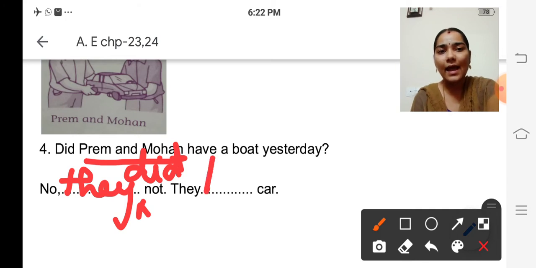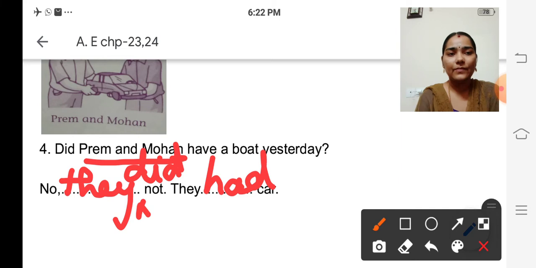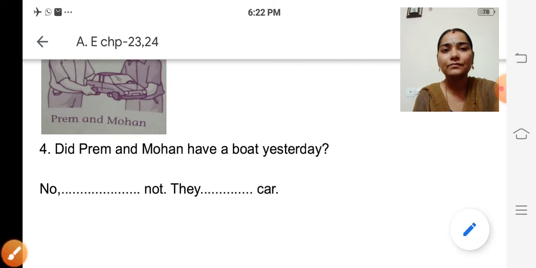They had a car, isn't it? So how to answer? First you should say yes or no, then only you have to answer the question. Okay. So they are having a car, not an aeroplane, isn't it? So how to answer? No, they did not. They had a car. Okay. Is it clear?